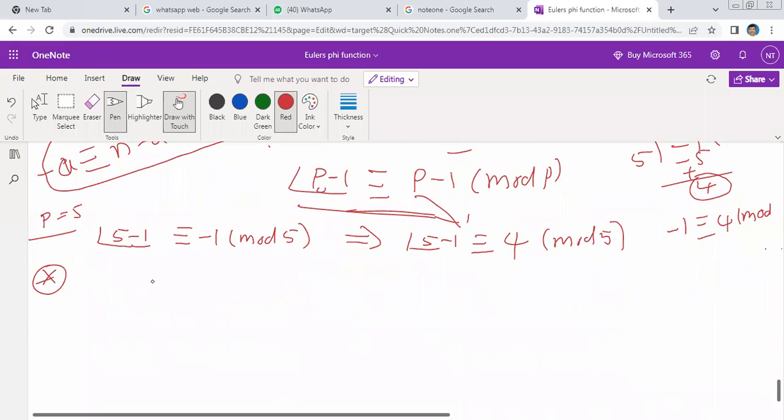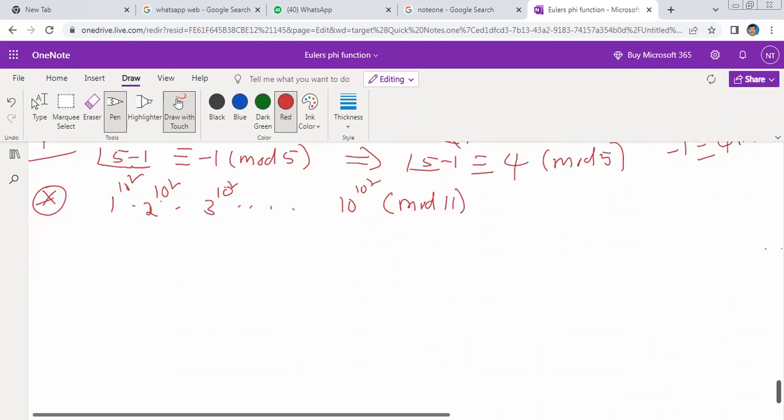Then find the value of 1 power 10 square, 2 power 10 square, 3 power 10 square, and so on, 10 power 10 square modulo 11. 10 power 10 square modulo 11 వాల్యూ ఎంత? This is my question. Therefore, I am writing this as all the powers are the same.